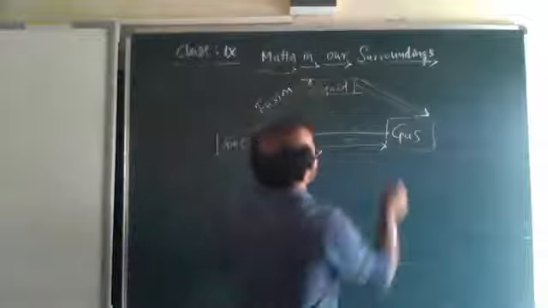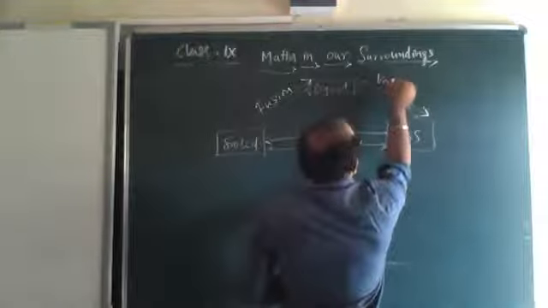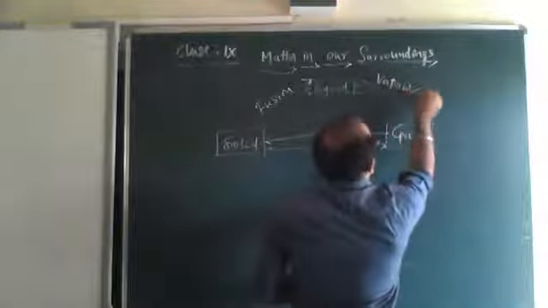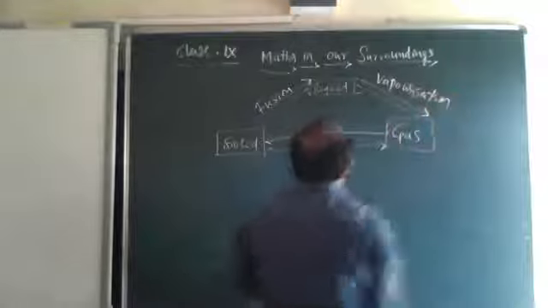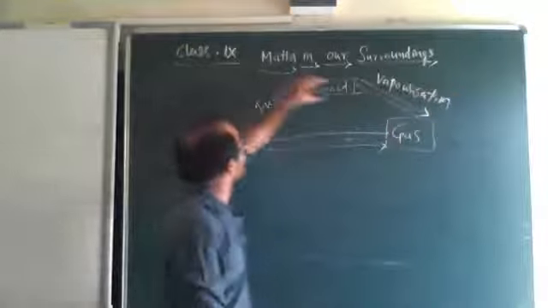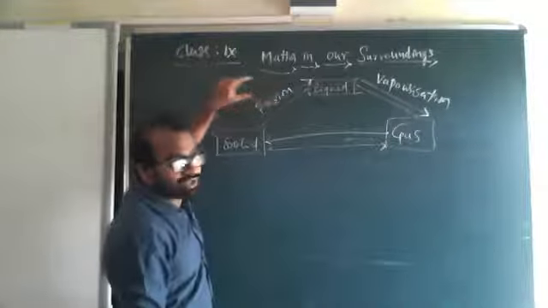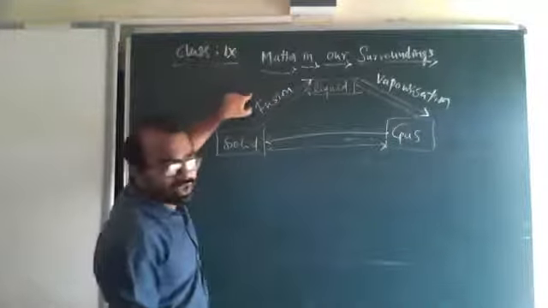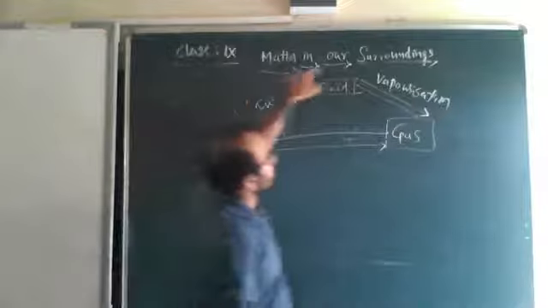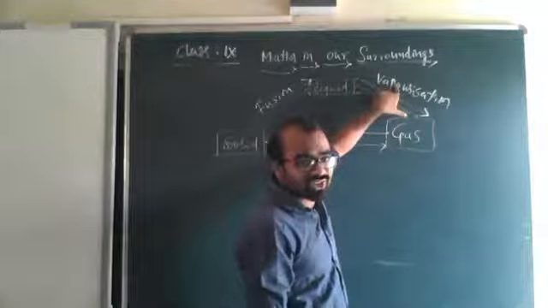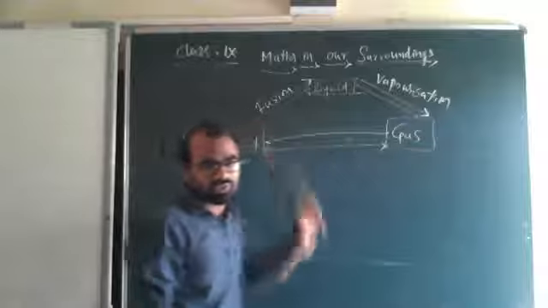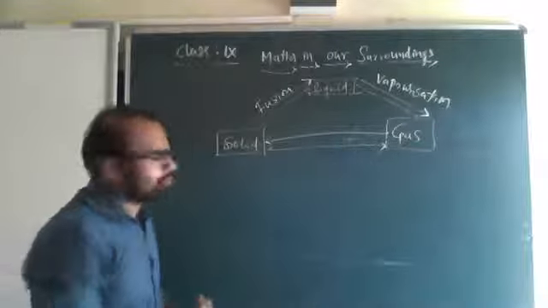Then liquid to gas we call vaporization. And you have to remember four other definitions here: two here, two here. Fusion is the process. The other two definitions are latent heat of fusion and melting point. Here, latent heat of vaporization and boiling point. You have to remember that.